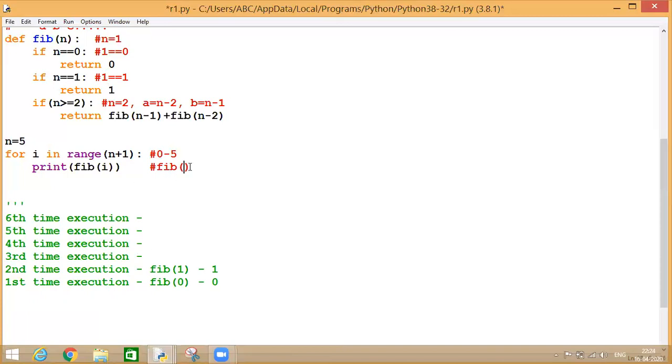Now the third time, I has been incremented. It has become 2. N will hold the value 2. Now these two conditions don't have any significance over here because they become false in this case, because n is 2. So now we are coming over here. N is 2 right now.